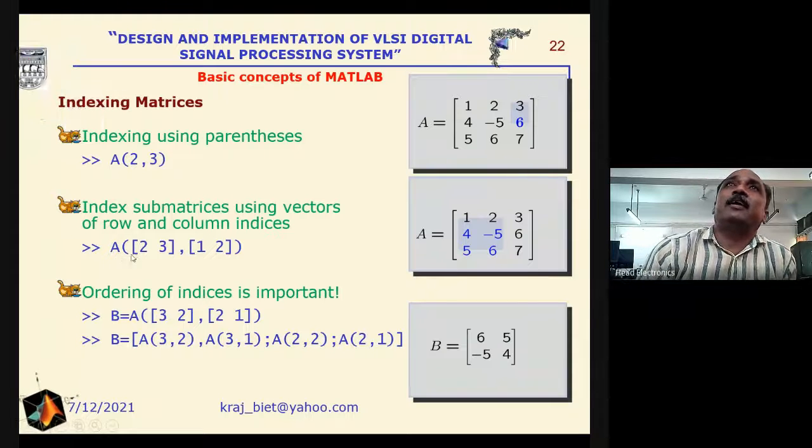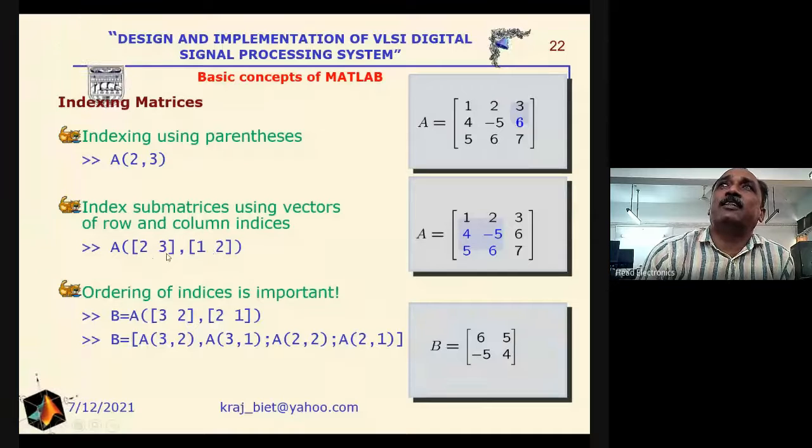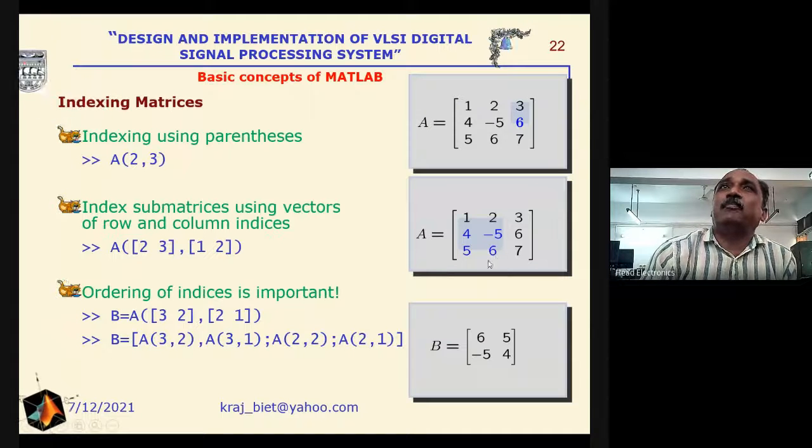Similarly, if we write A([2,3],[1,2]), then the second and third rows and the first and second columns are selected. We will get these values, that is 4, minus 5, 5 and 6. But the ordering is also very important here. For example, if we change the order, then we will get other values.